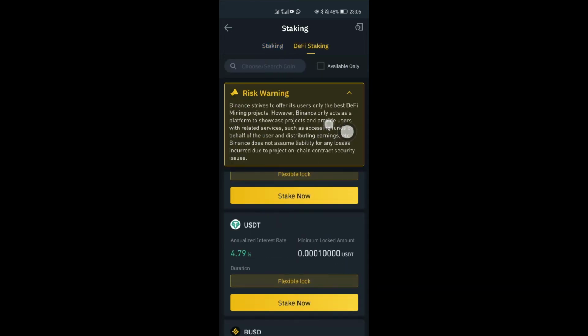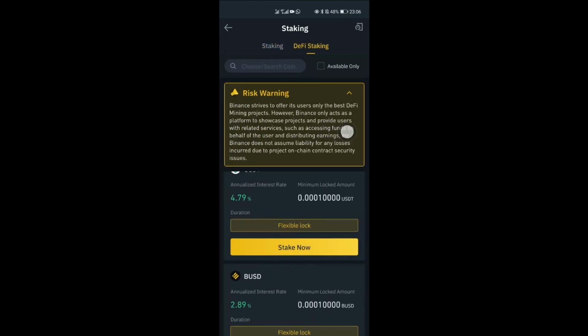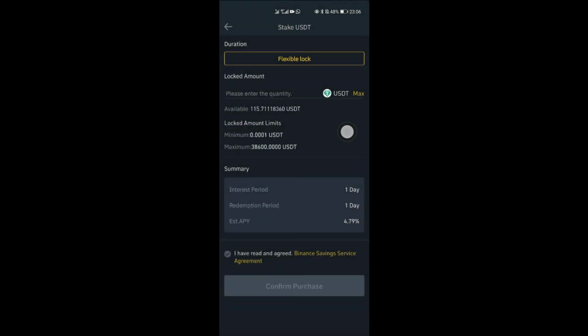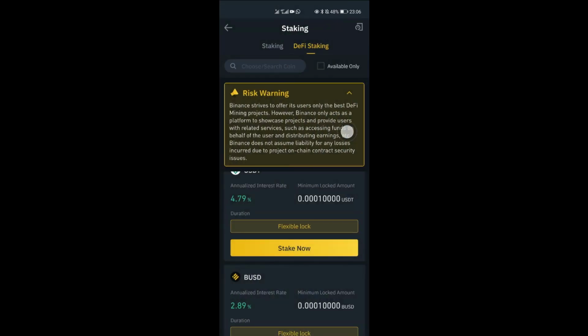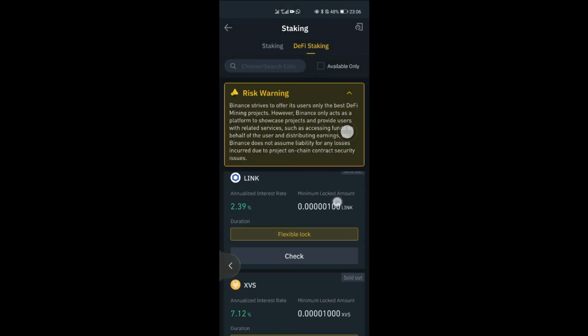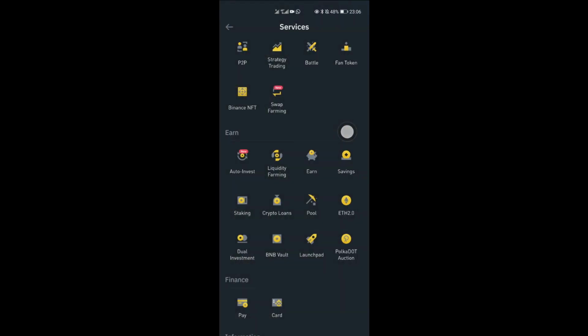Whereas DeFi staking is more flexible. You can stake, and your interest period is daily, and the redemption period is daily as well. So it's flexible. If you need your money tomorrow, you can just redeem it tomorrow, and I think after some hours you'd be credited back to your spot wallet. So that makes the difference.